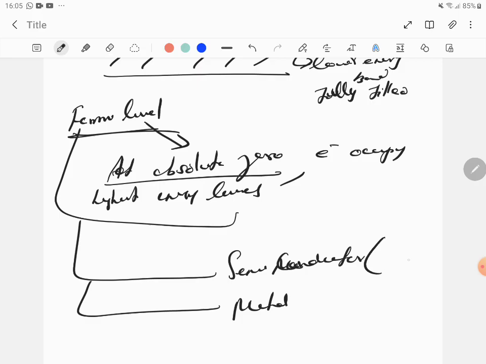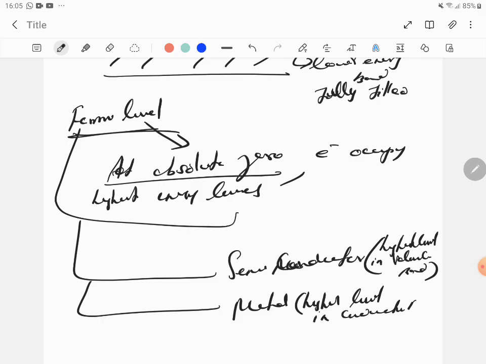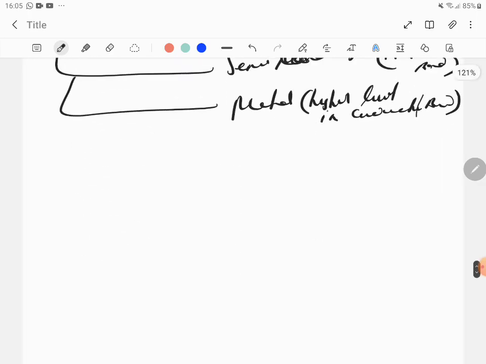And for a semiconductor, they say that the Fermi level is the highest energy level in the valence band. The valence band itself is a lower energy band, and in that there will be a highest energy level. So the Fermi level for a semiconductor is the highest level that the electron can occupy at absolute zero in the valence band. For a metal, it will be the highest level in the conduction band. Like this they will say. However, I will tell you what you should write. You can also write like this, not a problem. But when you draw the Fermi level diagram, this is what it is.